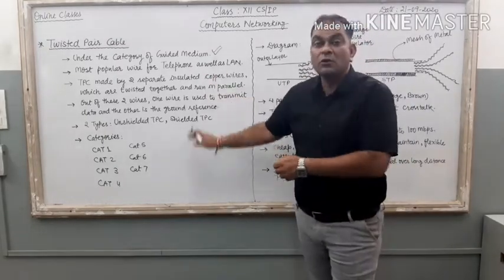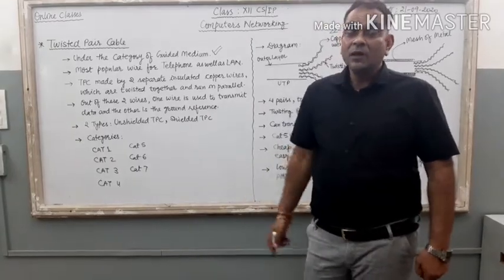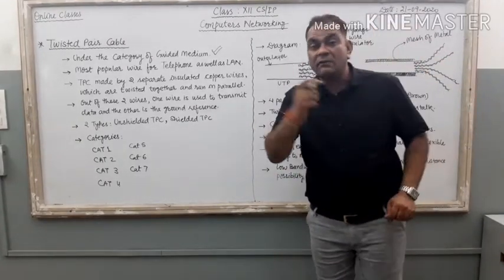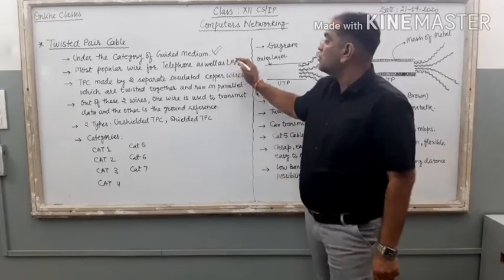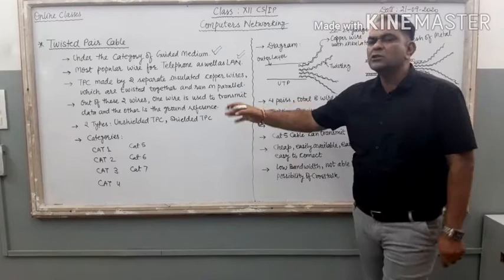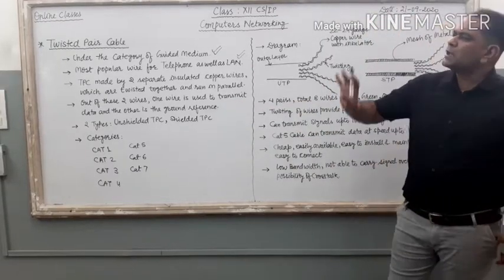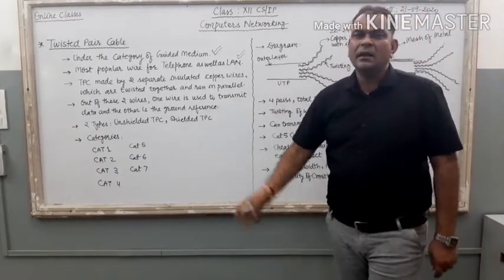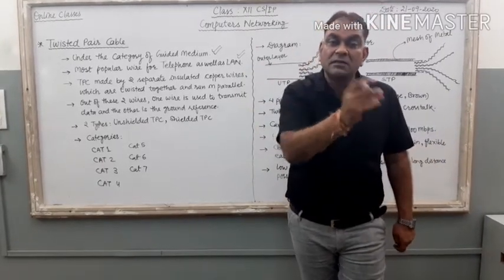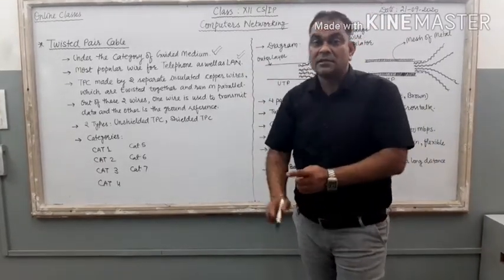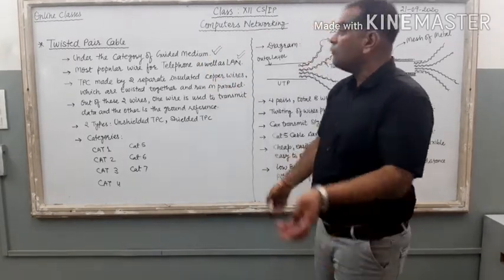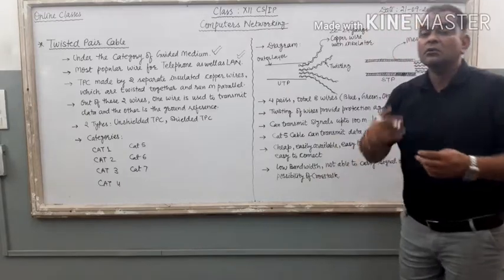It is also known as Ethernet cable. Our today's local area networks are called Ethernet networks, and this cable is also known as Ethernet cable. Right? So it is the most popular wire. You can see this twisted pair cable everywhere, in almost 90% of the world's networks established with the help of TPC only. Right? Now what is there in TPC or how does it look?